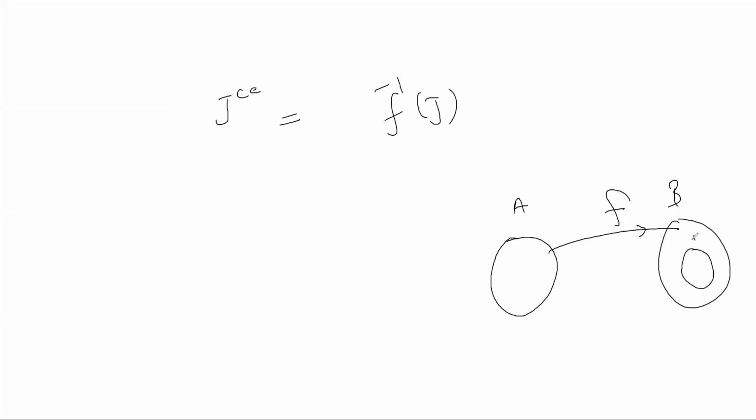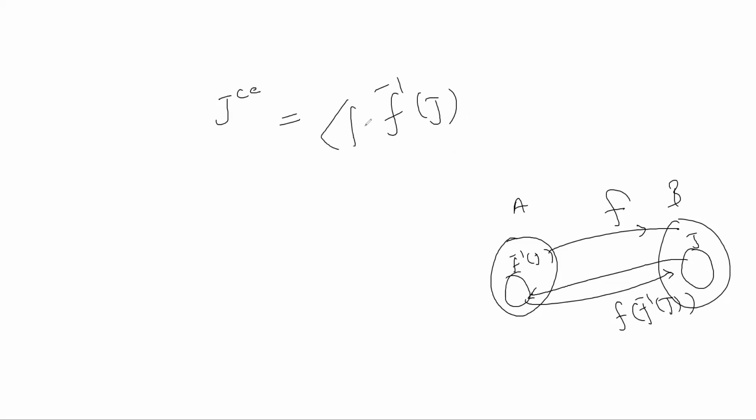Your J is here, and you take f inverse J, its reverse image. Now you take its extension: f of f inverse J. You have to take the ideal generated by this. So f of f inverse J would be a subset of J, so this is a subset of the ideal generated by J, and the ideal generated by J would be J itself.